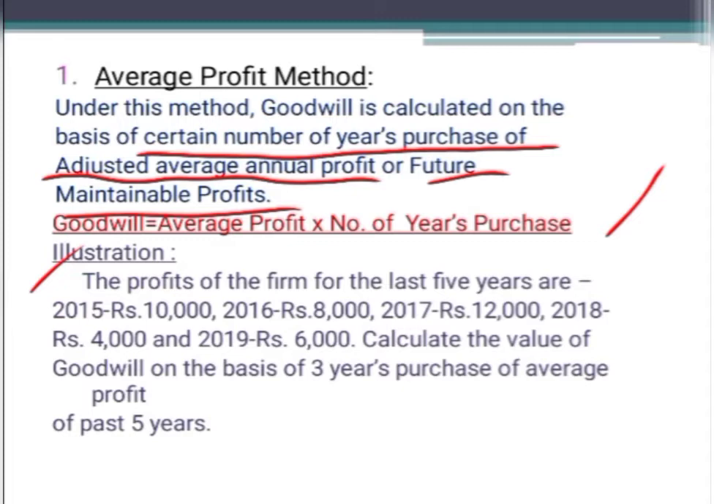The profits of the firm for the last 5 years are: 2015, 10,000; 2016, 8,000; 2017, 12,000; 2018, 4,000; 2019, 6,000. So these are the profits for the last 5 years. Calculate the value of goodwill on the basis of 3 years purchase of the average profits of the past 5 years. So here after we calculate the average profits for the past 5 years, the value of goodwill will be taken at 3 years purchase of the average profit, nothing but 3 times the average profit should be taken as the value of goodwill.